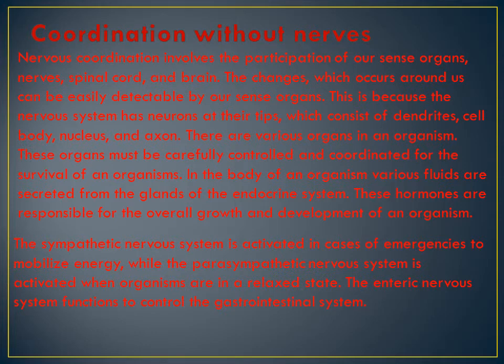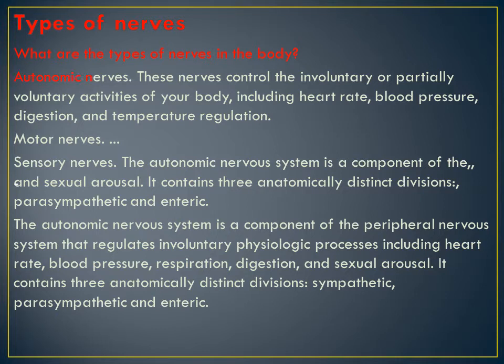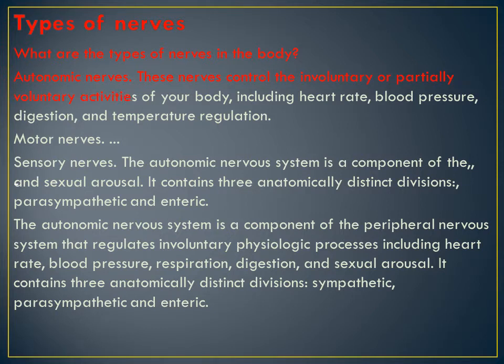The enteric nervous system functions to control the gastrointestinal system, digestion. What are the types of nerves we studied in the last class also, isn't it? The types of nerves in the body are autonomic, motor, sensory. Got it? The autonomic nervous system, these nerves control the involuntary or partially voluntary activities of your body, which includes the heart rate, blood pressure, digestion, and temperature regulation. Motor nerves, sensory nerves, and autonomic nerves.